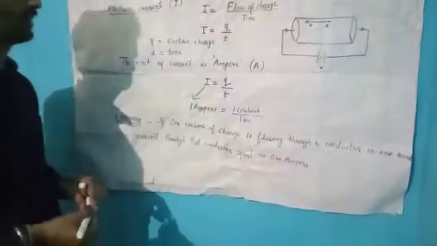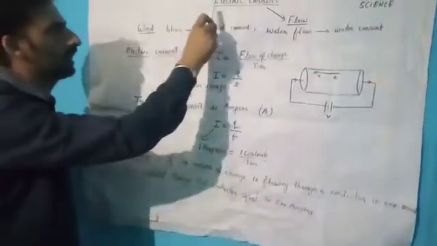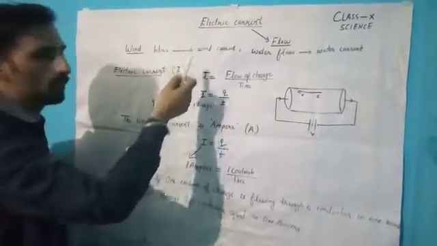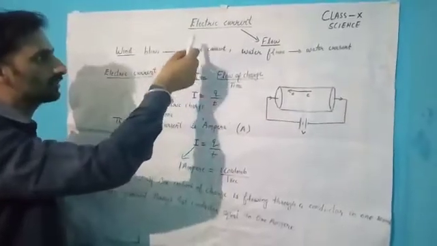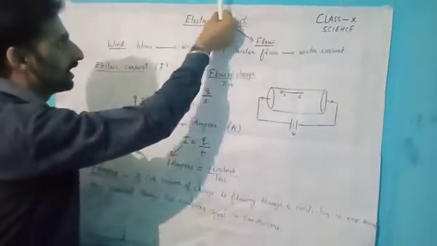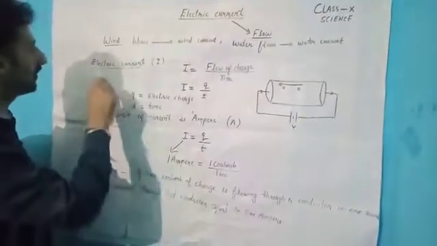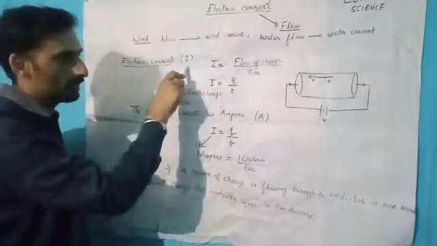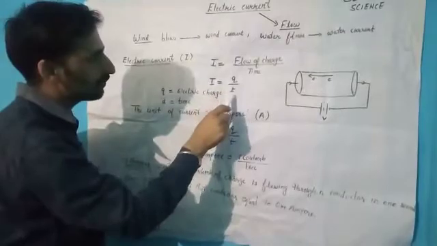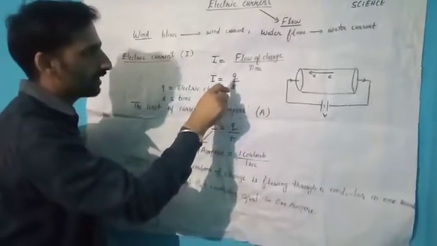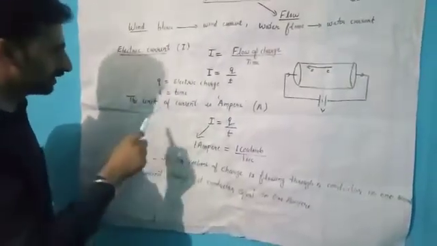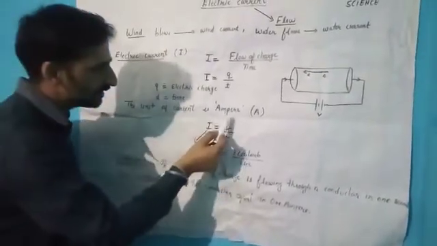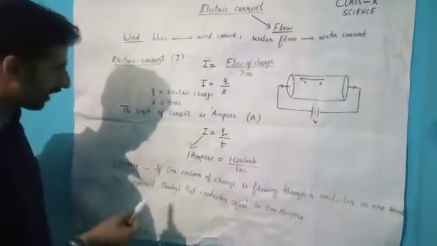Again, electric current means the flow of charge, because the meaning of current is flow and electric stands for electrons. The flow of electrons is known as electric current. It is denoted by I, and I is equal to Q upon T, where Q denotes the charge and T denotes the time. Its unit is taken as ampere, and now we want to define the ampere.